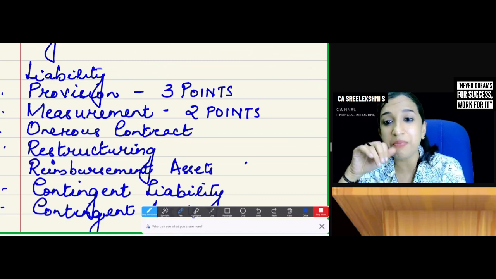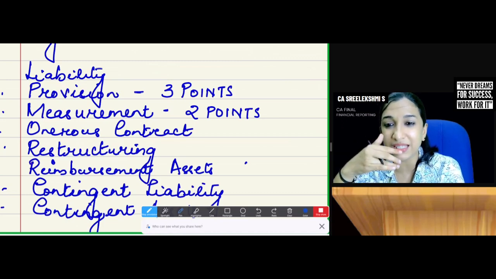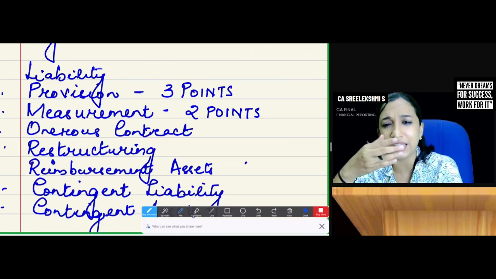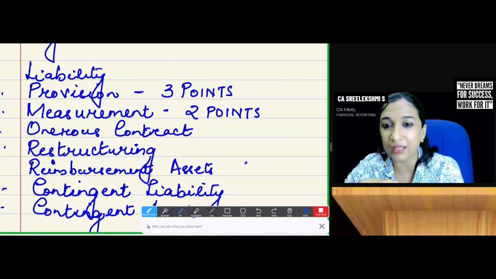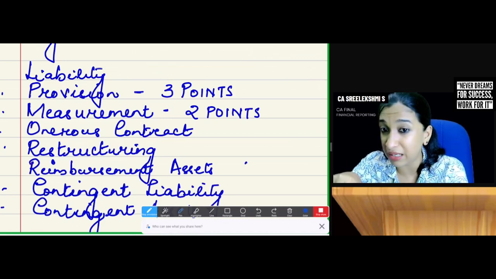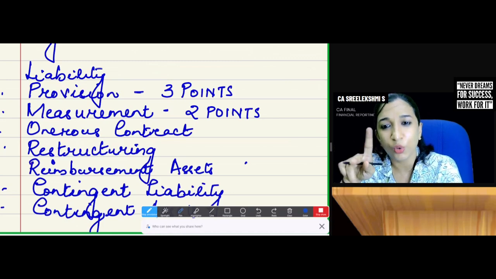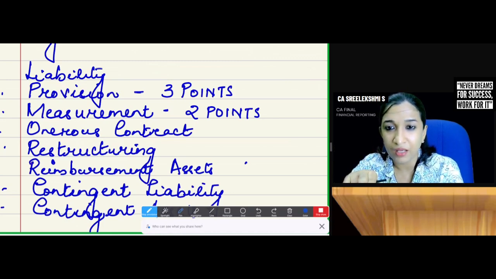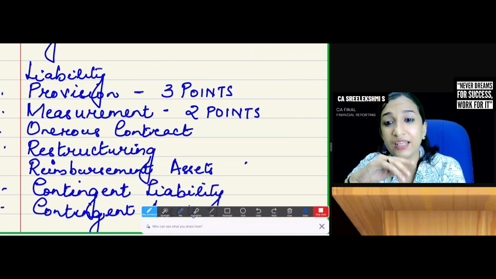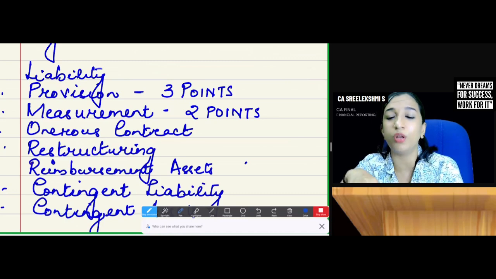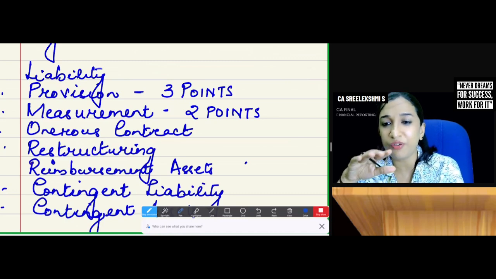Reimbursement asset can be recognized. The treatment is more like a contingent asset, right? If it is virtually certain to be received, then recognize the reimbursement asset. The asset should be shown separately in the balance sheet. Liability will be shown separately. However, in the P&L, you can net it off. Okay, fine. Contingent liability. It's a possible obligation arising out of a past event.